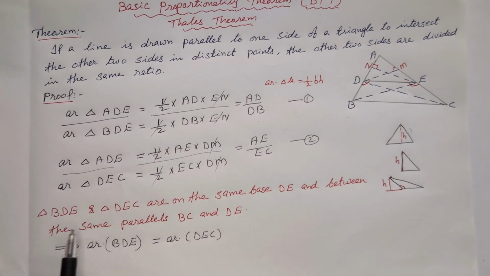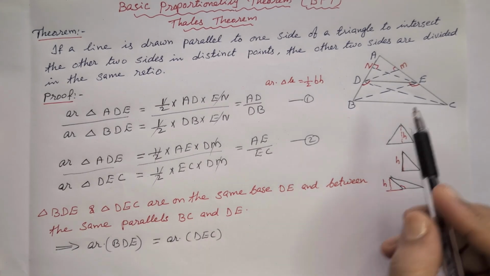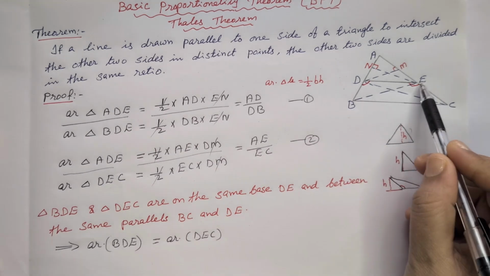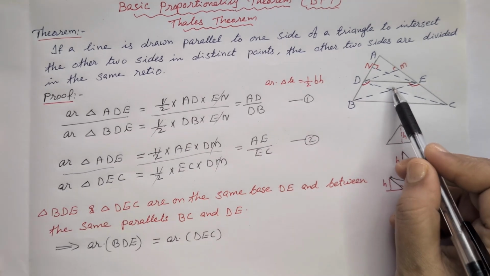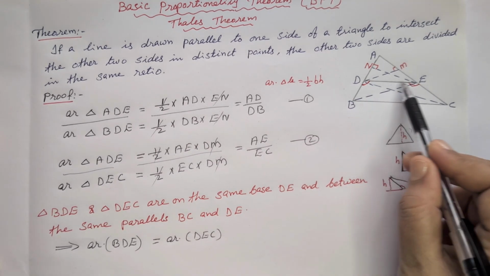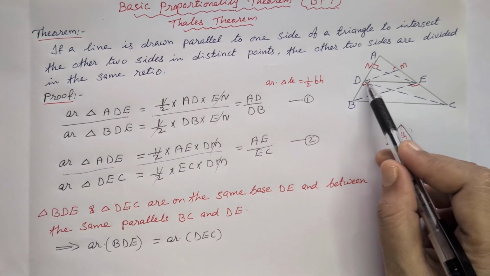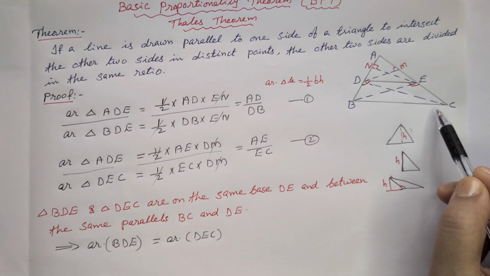For that, we know that triangles BDE and DEC are on the same base DE and between the same parallels DE and BC.